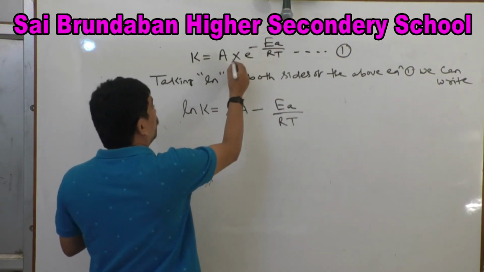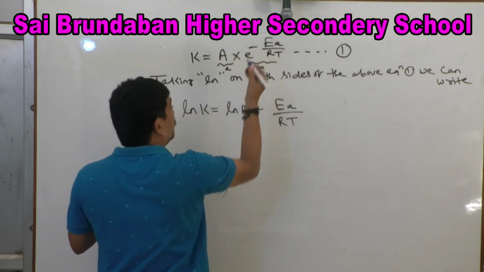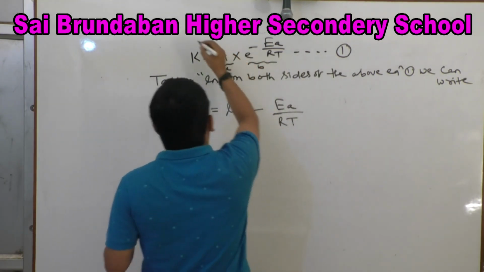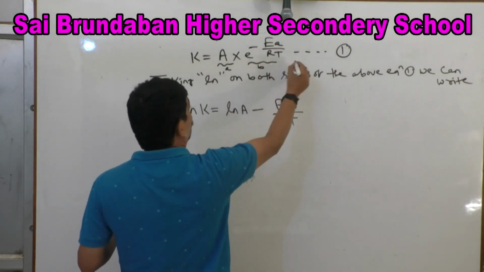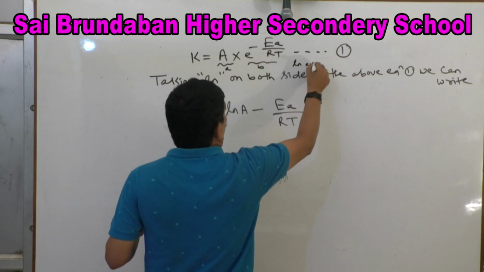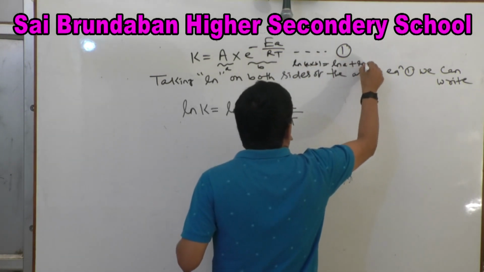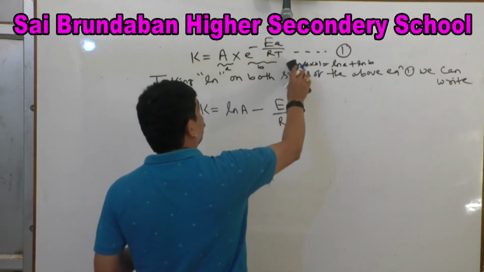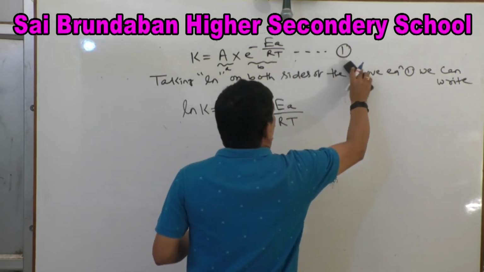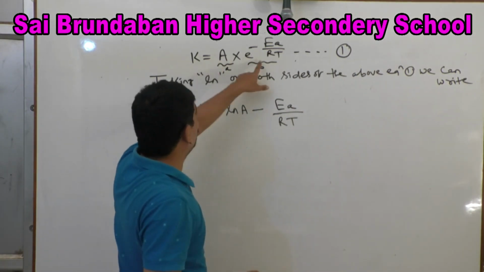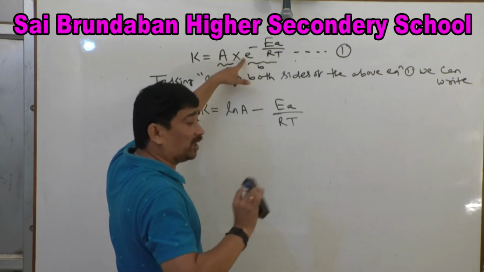Suppose this is A, this is B. If we take ln of A into B, ln of A into B equals ln A plus ln B. Similarly, here ln A plus ln B, but ln and e are inverse of each other, that will cancel.